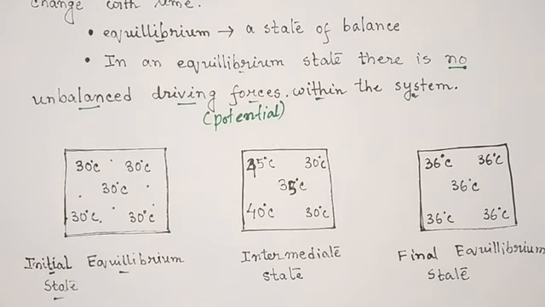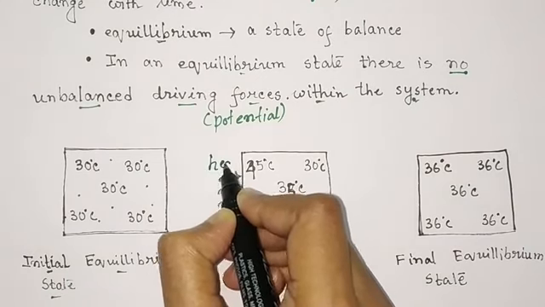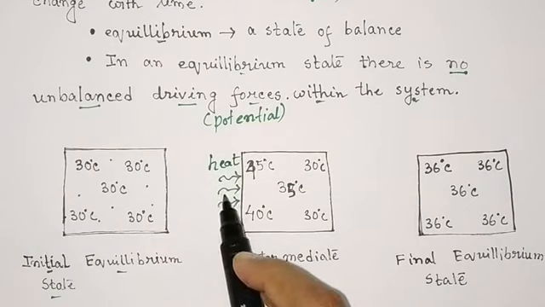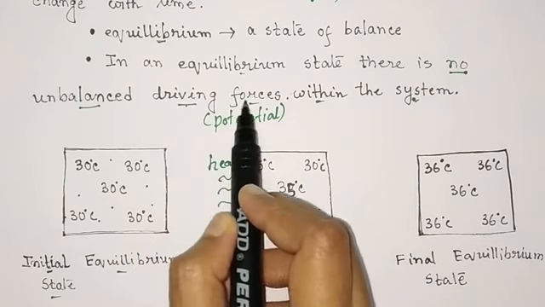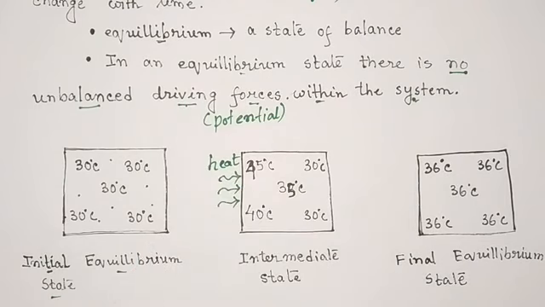Now suppose this equilibrium state is disturbed by supplying some heat to the system. This supply of heat energy will act like a driving force which will break this equilibrium state.